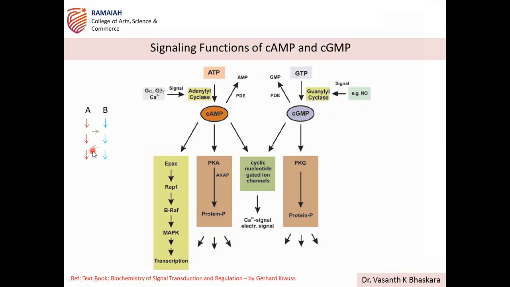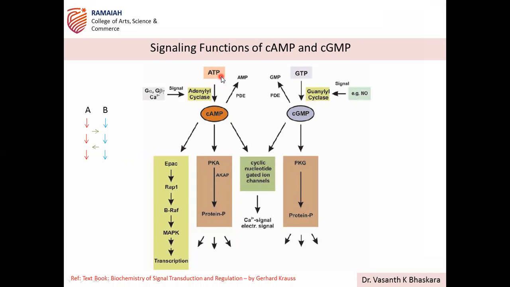Understood? So those are crosstalk pathways. Such type of crosstalk you can see here. This is one pathway, this is another pathway, and these two are connected by some common substrates. So here the discussion is for cAMP and cGMP because they are the crosstalk mediators. That's why it is here. cGMP is the next topic. But in cAMP, if you get the question, you have to write this diagram.